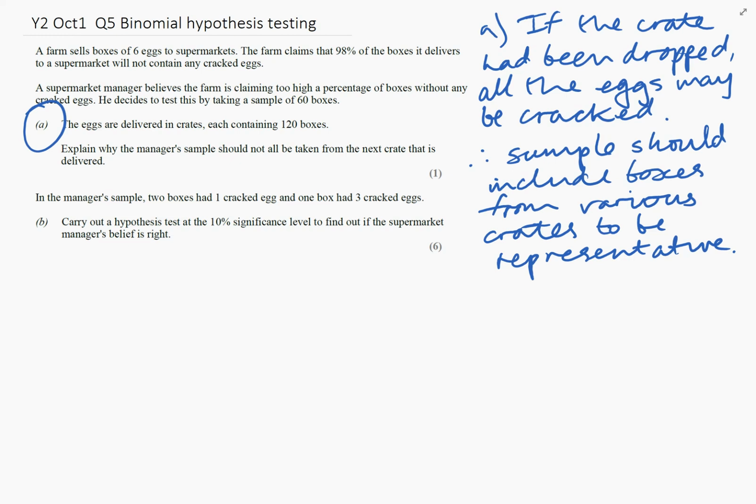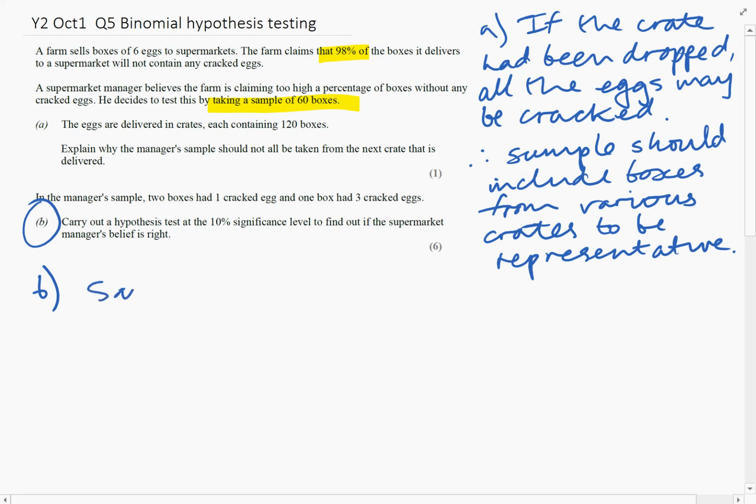Then for part B, we've got to do the hypothesis test. So let's figure out what information is useful here. Well, it's a sample of 60 boxes, and it's assumed that 98% of boxes have no cracked eggs. Okay, so I'll just write that down.